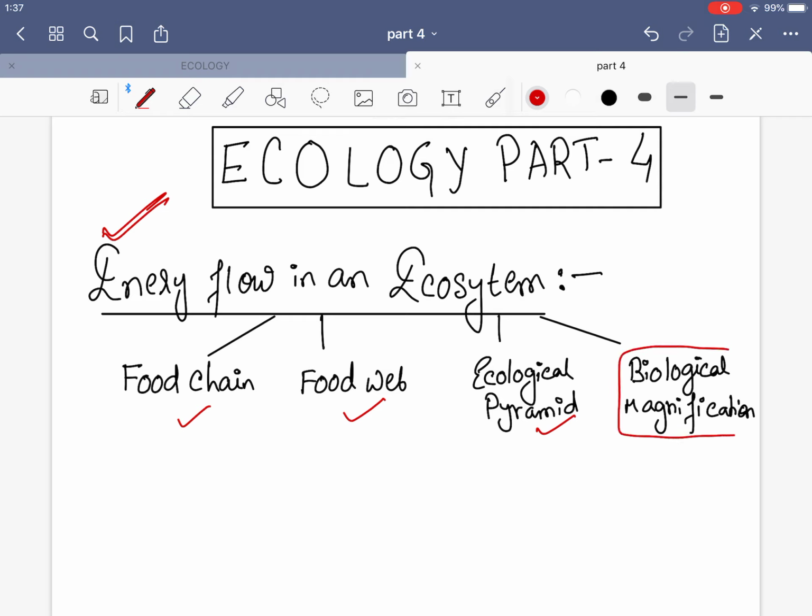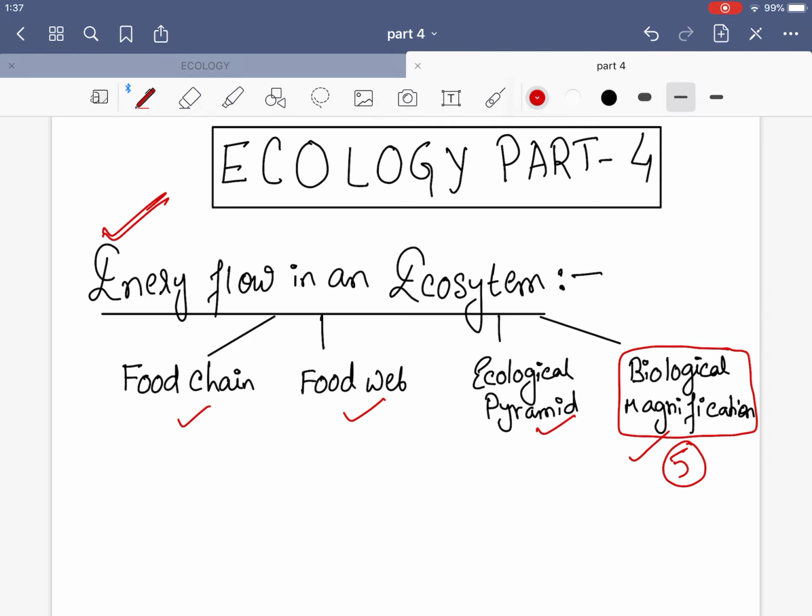This last fourth topic is biological magnification, and I have prepared a separate lecture for this. In lecture 5, part 5, I will be doing this, and we will also complete some international conventions in regard to biological magnification, and those are important because India is also a signatory to all those international conventions.